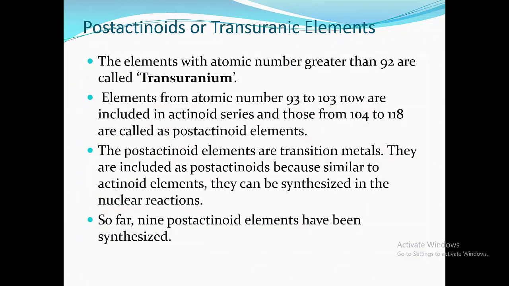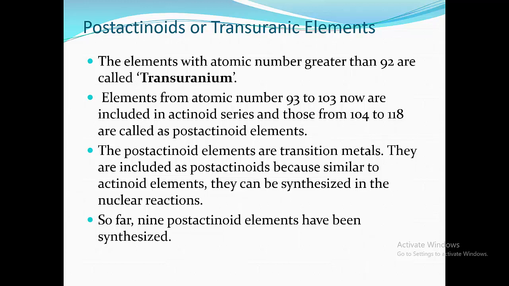Now we are going to see the next point, post-actinoids or transuranic elements. The elements with atomic number greater than 92 are called transuranium or transuranic elements, or post-actinoids. Elements from atomic number 93 to 103 are now included in the actinoid series, and those from 104 to 118 are called post-actinoid elements.